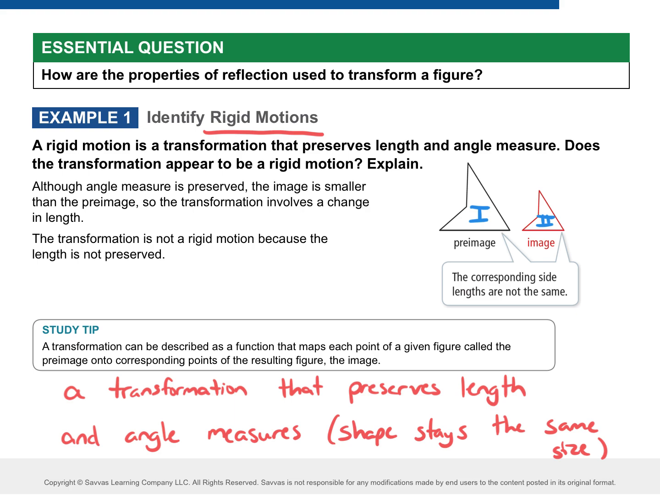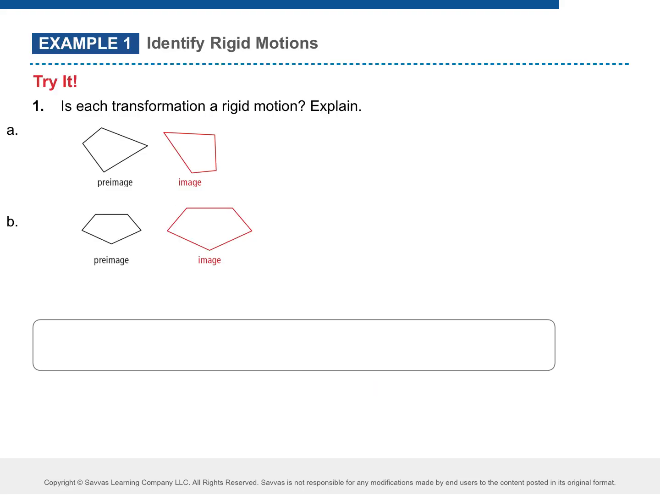So on this example here, from pre-image to image, is that a rigid motion? No. Why not? Because it's a dilation. It changed size. So this one right here is not a rigid motion because the shape did not stay the same size. So what I want you to do, take that information in your groups. Go ahead and talk about example 1, A and B. Say yes or no if it's a rigid motion, and then tell me what's happening.